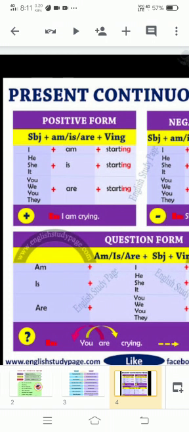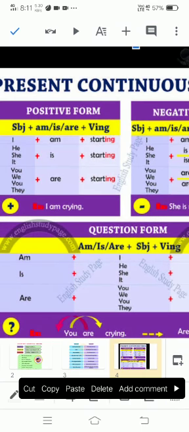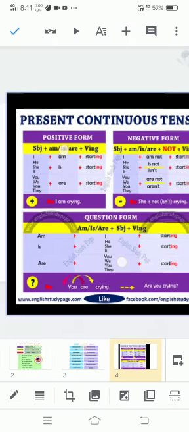Like with I we use am, I plus am plus start is the verb, so we use ing, starting, I am starting. With he, she, it we use is, like he is starting, she is starting, it is starting. With you, we, they we use are, like you are starting, we are starting, they are starting, like that.